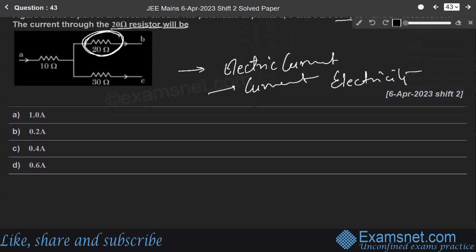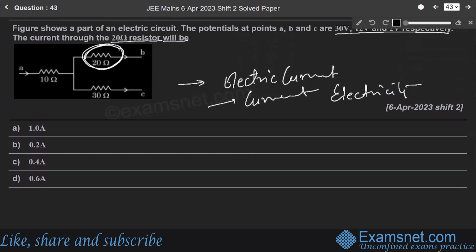Now, how will we solve this? Let us consider this as the junction X, okay? Now, the potential of this junction X volt, using the junction law. Junction law says that the current at any point, let us say X, is the superposition of all the currents, either emerging out or emerging in.